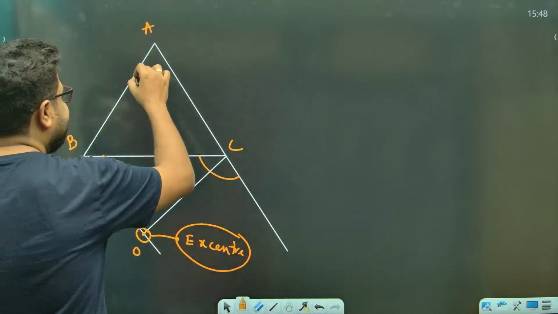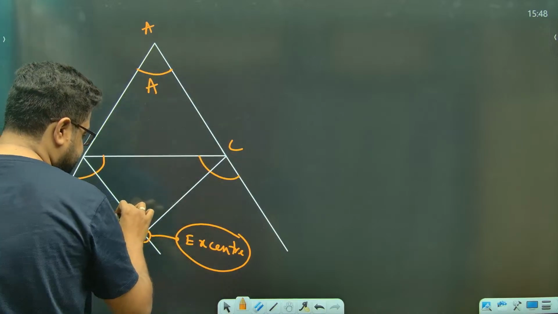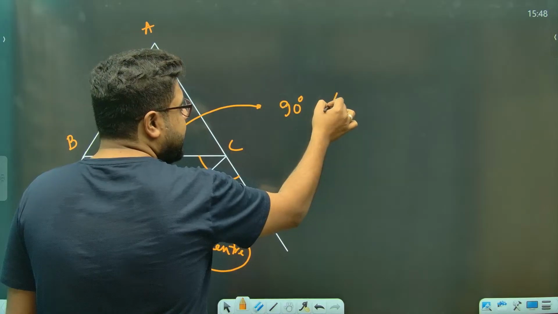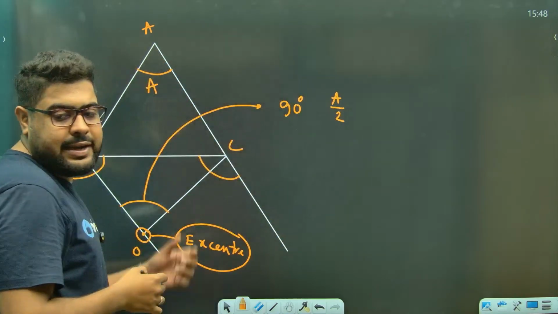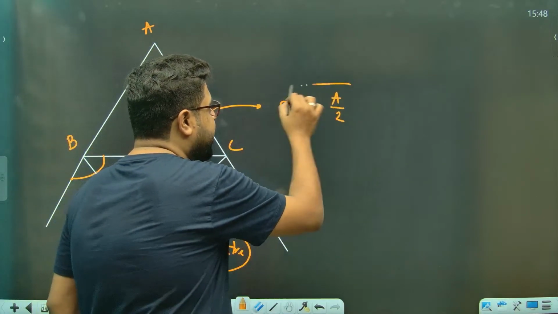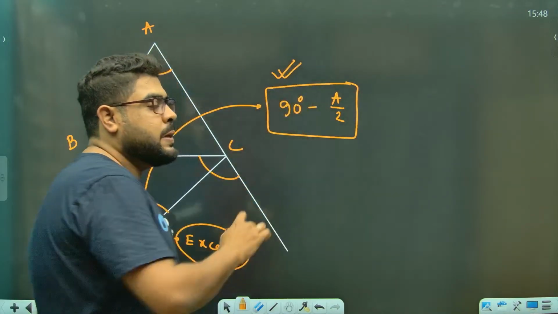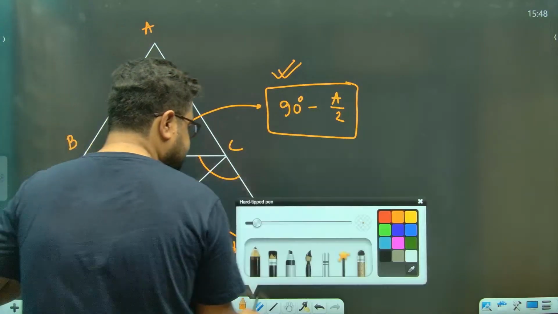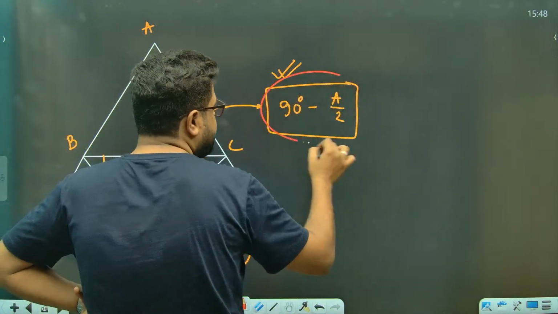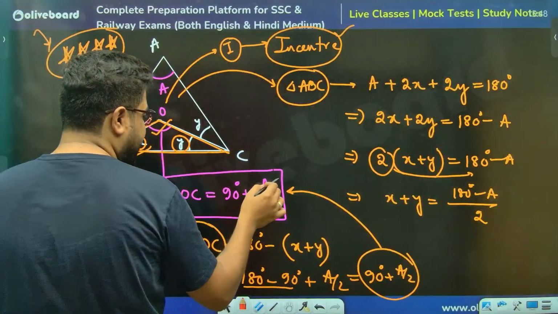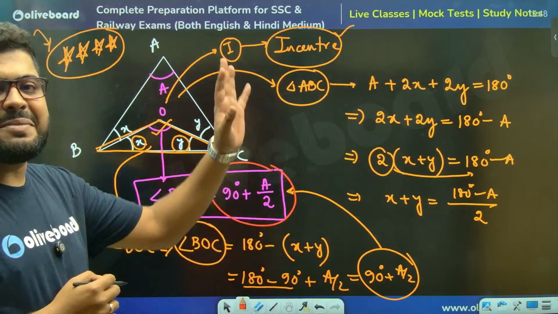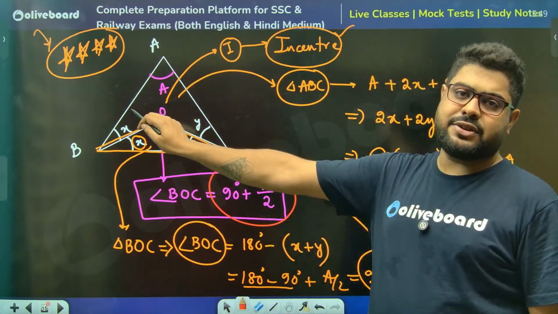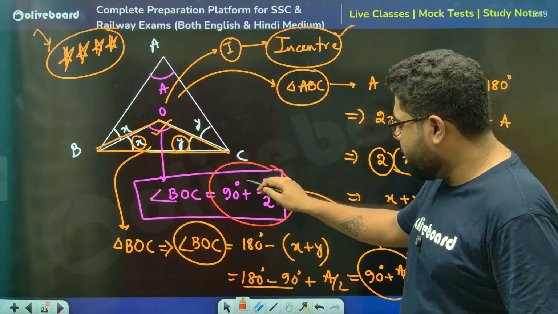And the property is saying, sir, if this is angle A, this angle BOC can be written as 90 degree and A by 2, just like that one. But again, instead of plus, it will now be minus. So ये दोनों, please understand, the biggest वो खिचड़ी जो पकता है ना सर, इधर कि सर where to take minus and where to take plus. Sir, remember, I'm giving you one simple thing for this. If the angle is inside the triangle, you always take plus.